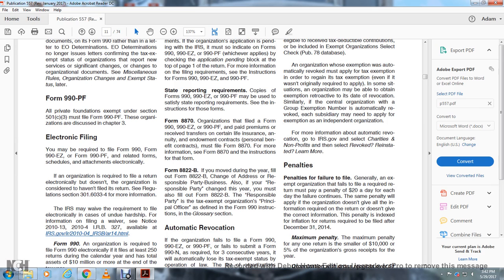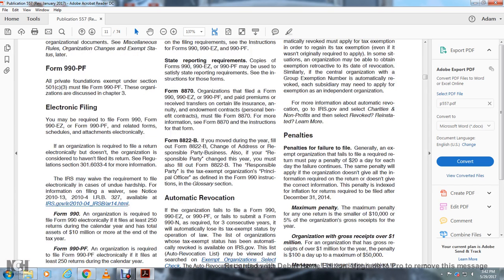Form 8087. Organizations filing Form 990, 990-EZ, or 990-PF that paid premiums or received transfers on certain life insurance, annuities, or endowment contracts, the personal benefit contracts, must file Form 8870. See Form 8870 for the instructions on that form.